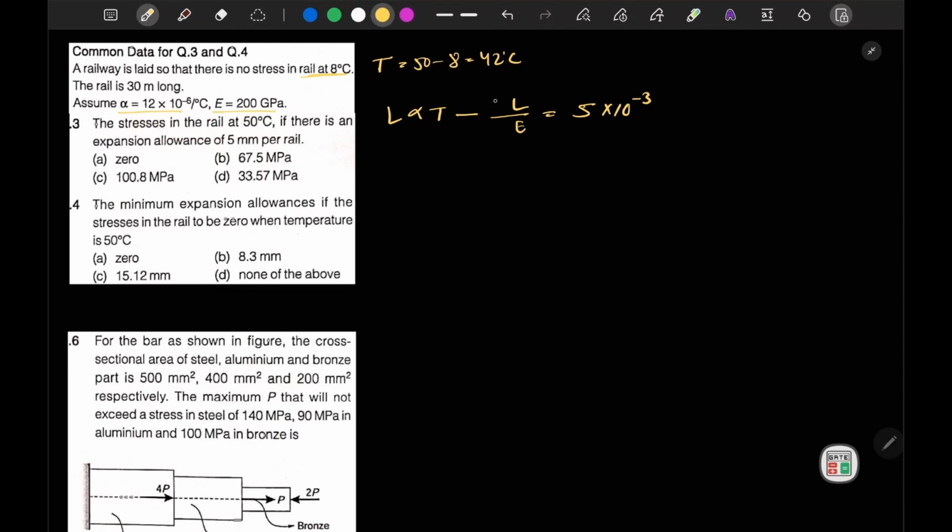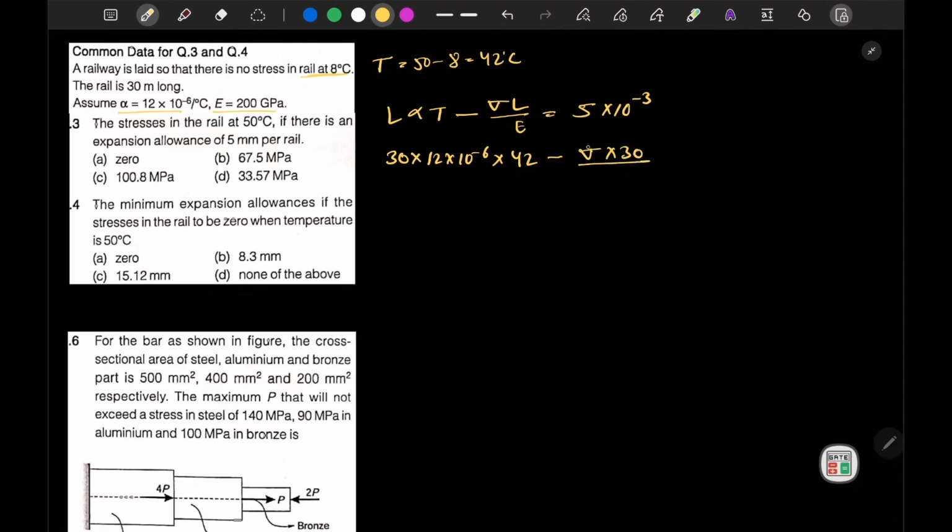I can directly write this as sigma, R by A. So L value is given as 30 meter, so 30 into alpha value 12 into 10 to the power minus 6 into, sorry, my mistake, this is not E, here it should be temperature, so the temperature increase is 42, minus stress we have to calculate, length is given as 30.